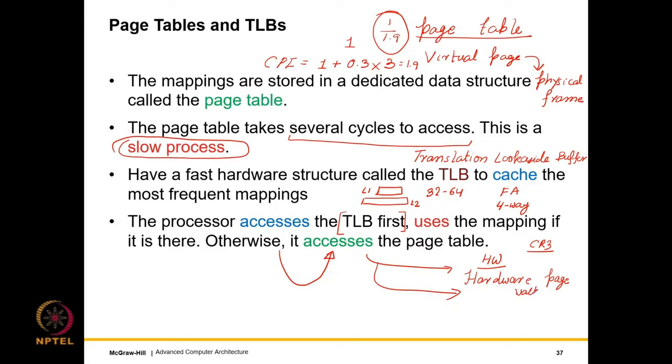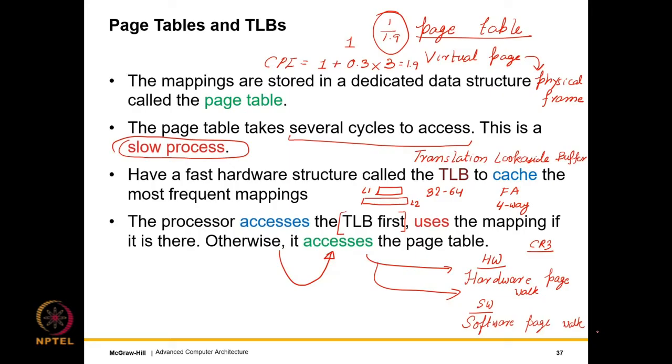In many other systems, if we don't find an entry in the TLB, an interrupt is raised, and then the operating system does a software page walk. This is a privileged operation, so the operating system finds the mapping and populates the TLB. So regardless of how it is done, it can be done either by the hardware or by software.